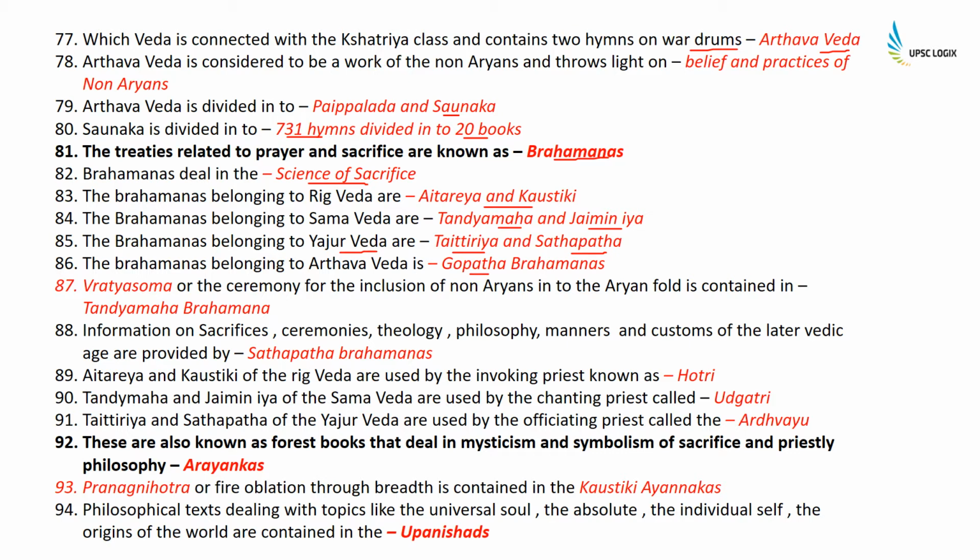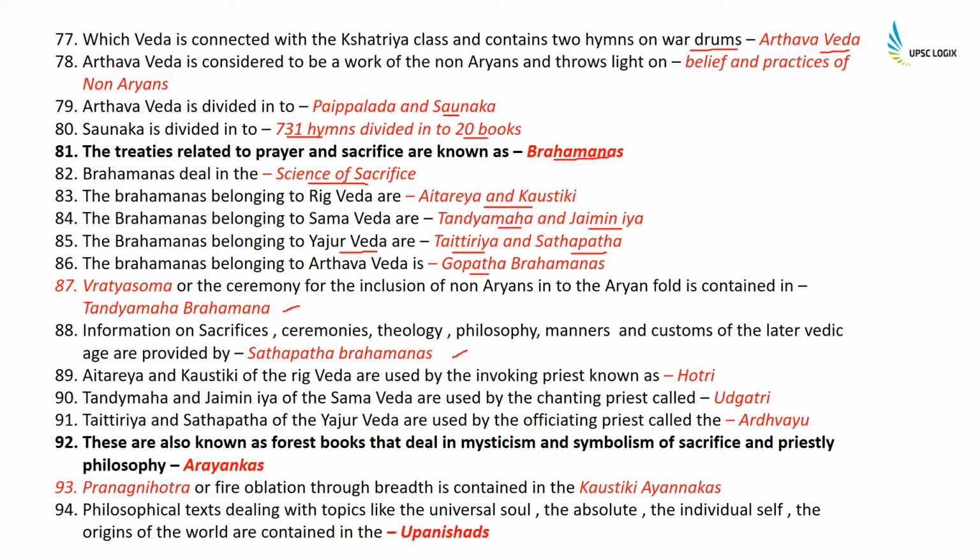Vratyastoma, or ceremony for the inclusion of non-Aryans into the Aryan fold, is contained in the Tandya Maha Brahmana. Information on sacrifices, ceremonies, theology, philosophy, manners, and customs of the later Vedic age are provided in the Shatapatha Brahmana.